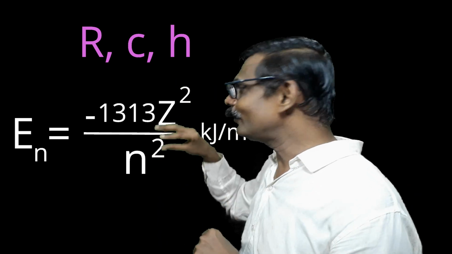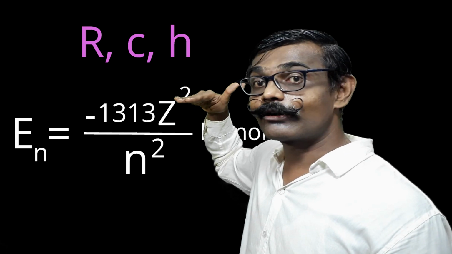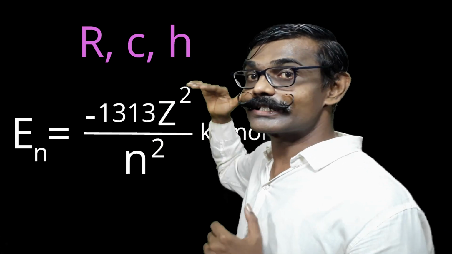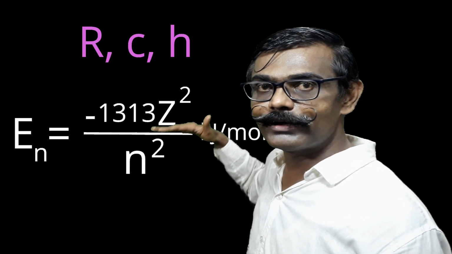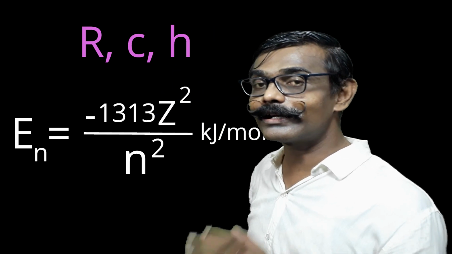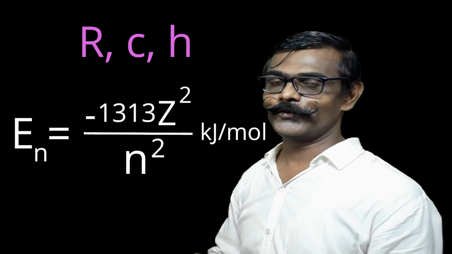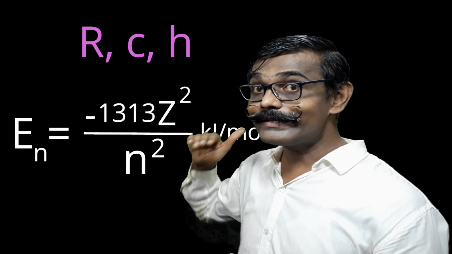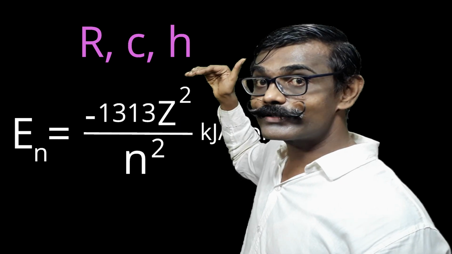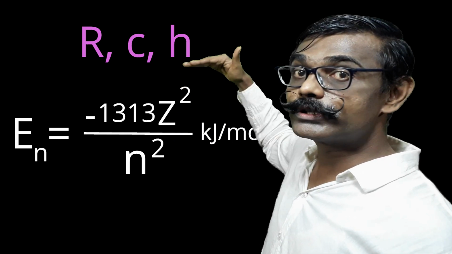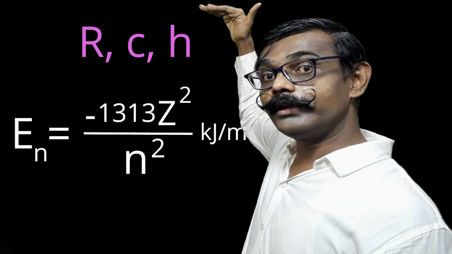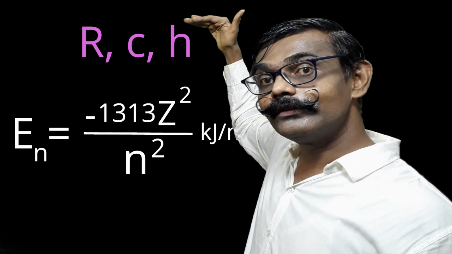Bohr considered the nucleus at the center, then electrons in various levels, stationary orbits, and those orbits are labeled 1, 2, 3. All those natural numbers, those integers, are nothing but n. So as the orbit number increases, from 1 to 2, 3, 4, will energy increase or decrease?